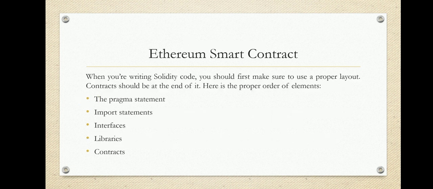Let me show the template or skeleton of how a smart contract looks. What are the parameters in a smart contract? The first is the pragma statement, then import statements, interfaces, libraries, and contracts. These elements make up smart contracts. The pragma statement indicates which version of the Solidity compiler we are using. Next we have import statements, so it is possible to import from other files, like in Java. Solidity also supports interfaces, libraries, and contracts. We'll discuss the structure and everything in the upcoming slide.